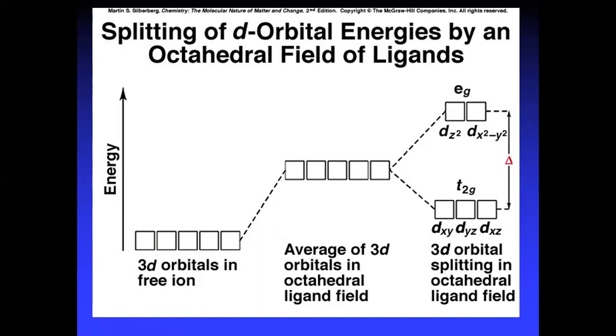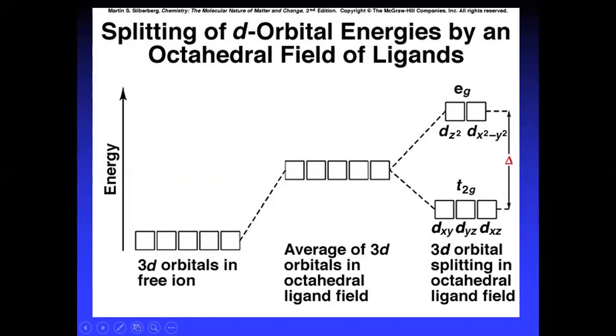Once the ligands approach nearby, the energies are raised. You can see this is the energy coordinate. Before the ligands approach, the 3d orbitals in the free ion are in the degenerate state, almost the same energy. As the ligands approach, the energy of the degenerate d orbitals is raised.